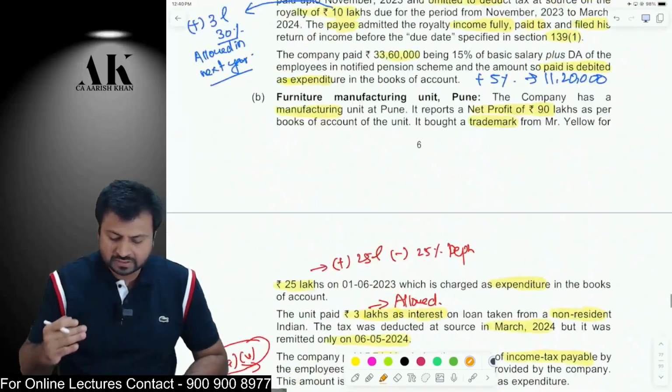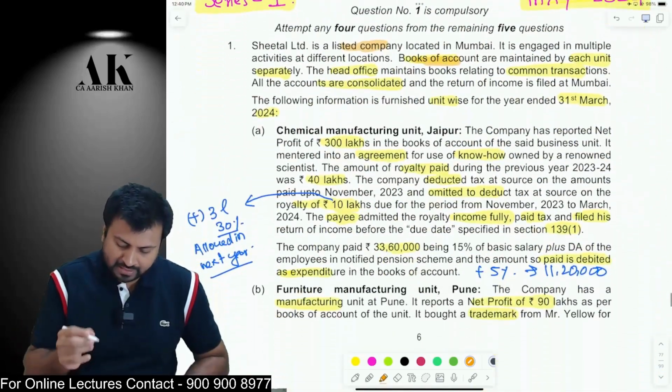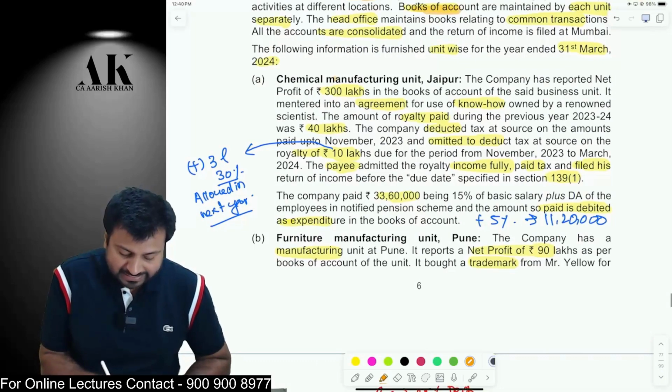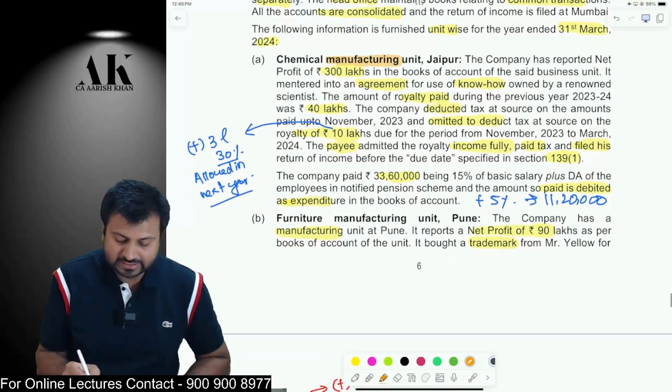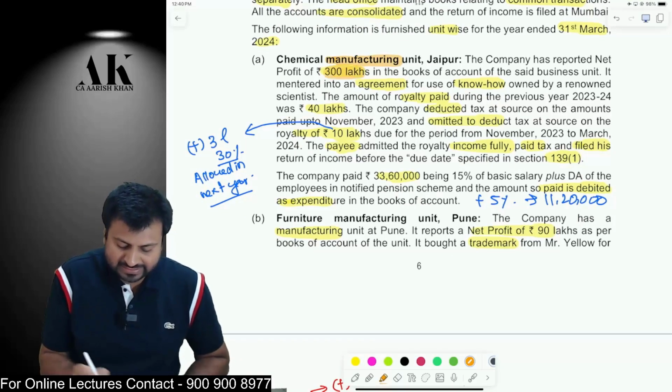Okay. So let us first of all solve this question as per the normal provision. Okay. Now there are 4 businesses over here. The first business is the chemical manufacturing business. The assessee is engaged in a chemical manufacturing unit, and the profit of the assessee is 300 lakhs.